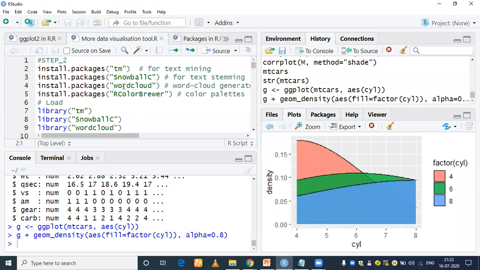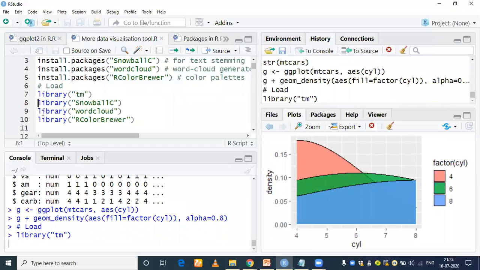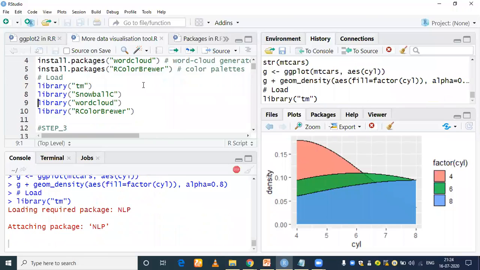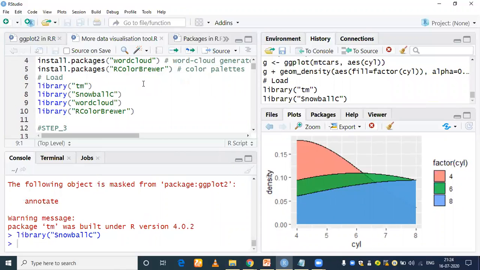So let me open RStudio. Here, see the next second step. By the way, on my system I have already installed all these packages, so I will just load them. I will execute line number 7. Loading required package: NLP. Okay, wait a second.